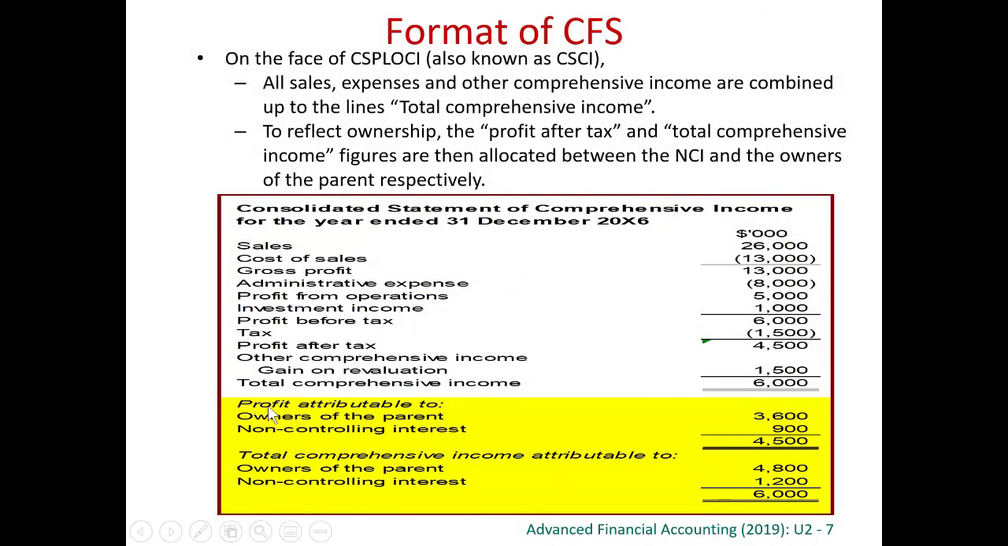If you can still remember, we got the profit to NCI here, this 900, right? So if we have got only one subsidiary, this will be the profit to NCI that you have. If you have many non-wholly owned subsidiaries, you may have to add the profit to NCI together, and the summation of all this will be the profit to non-controlling interest that you will show in this consolidated statement of profit and loss.